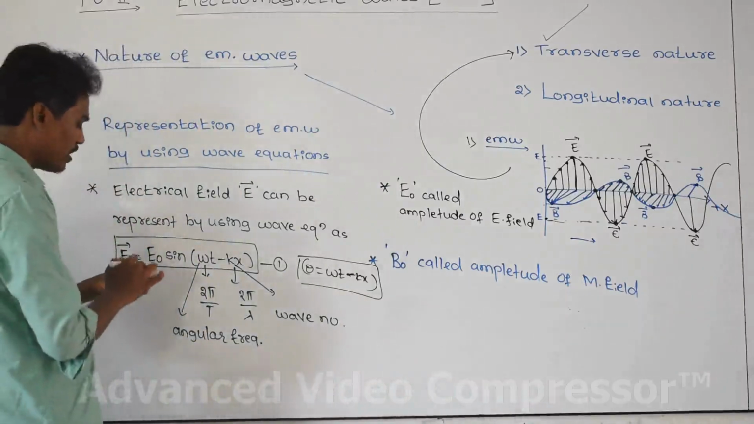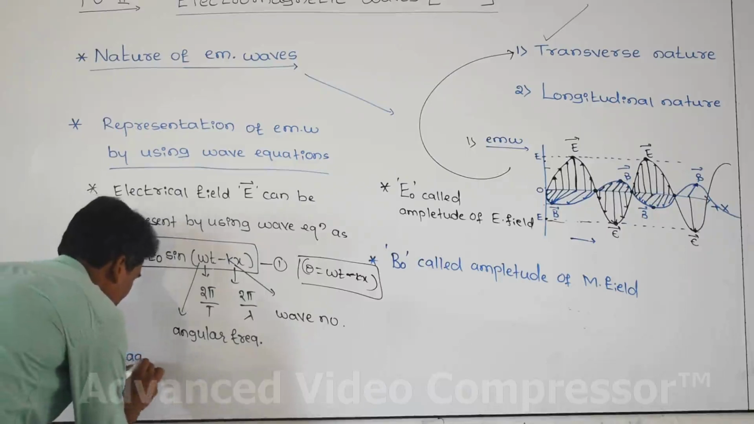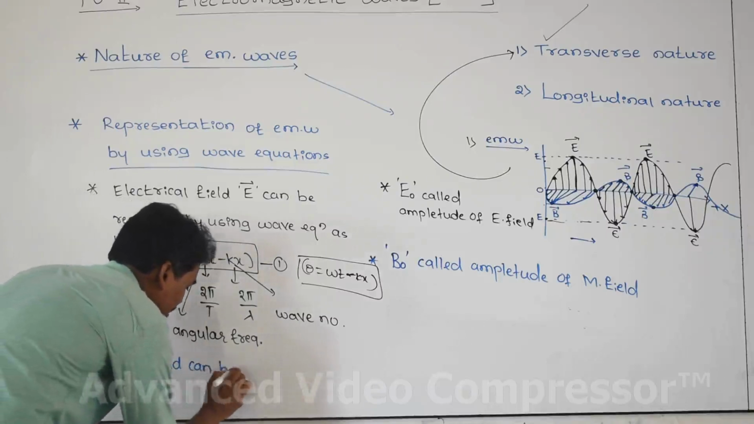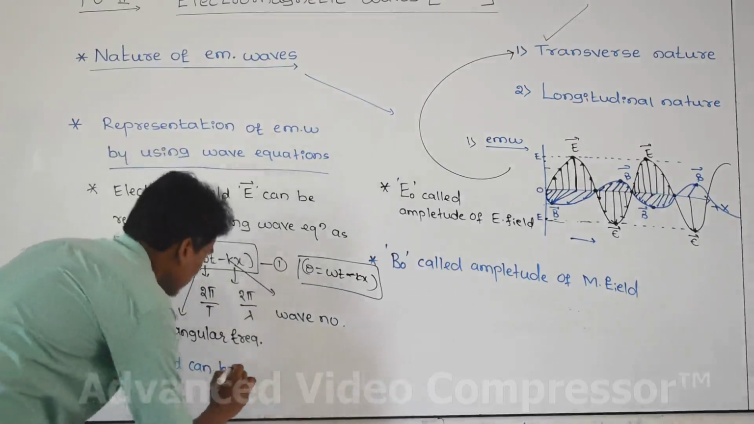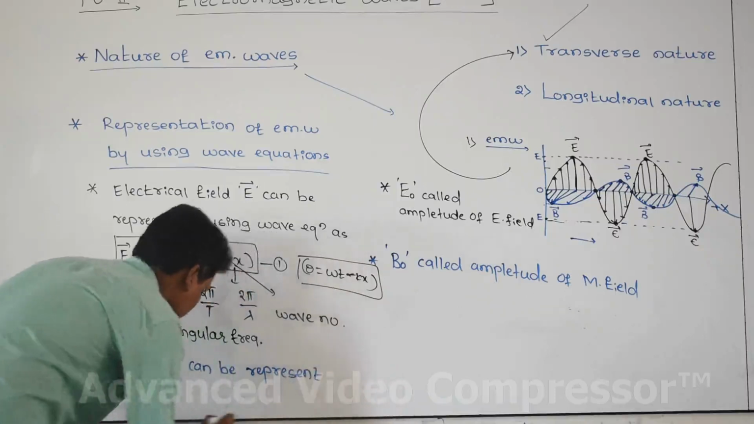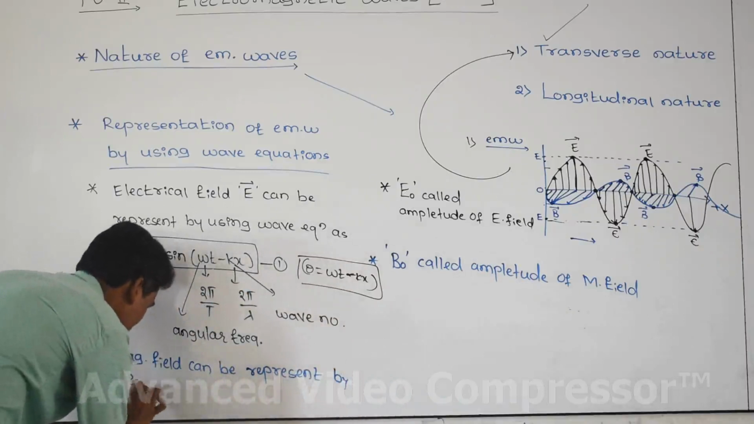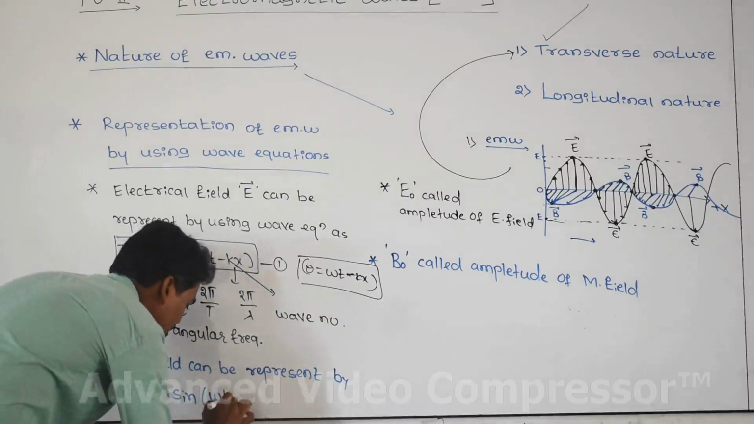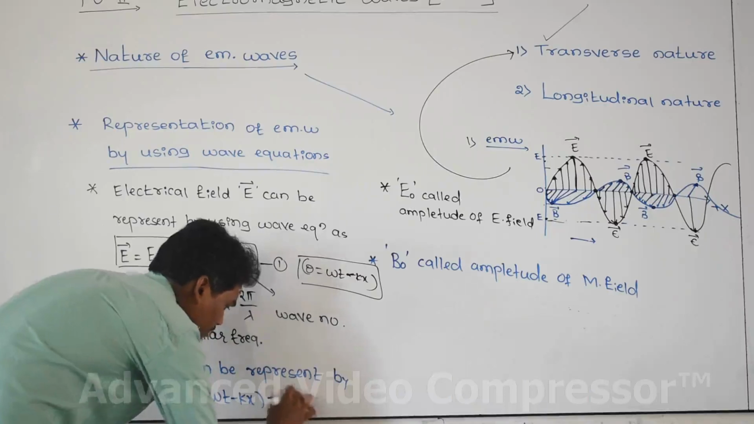And how to find out magnetical field? The magnetical field intensity can be represented or calculated by using the equation, represented by the same: B vector is equal to B naught sin of omega t minus of kx. Let us take it as equation number 2.